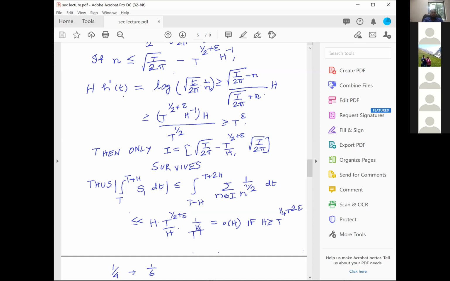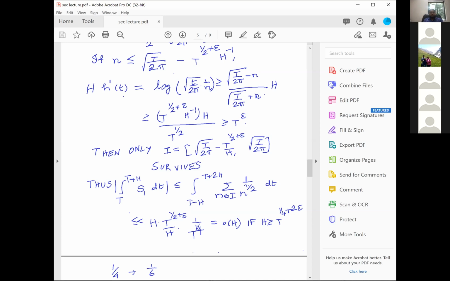Therefore, the numerator is bigger than t power half plus epsilon into h inverse, and that's also h outside, and the denominator is of the order t power half. Okay, and therefore the t power half cancels, h and h inverse cancels, you get a t power epsilon. Which means this range n less than or equal to square root of t by 2 pi minus t power half plus epsilon into h inverse goes to the B2 part. The part B2, which capital H into H prime T is bigger than or equal to T power epsilon. And once it goes to the B2 part, it does not contribute anything. Therefore, that part goes in.